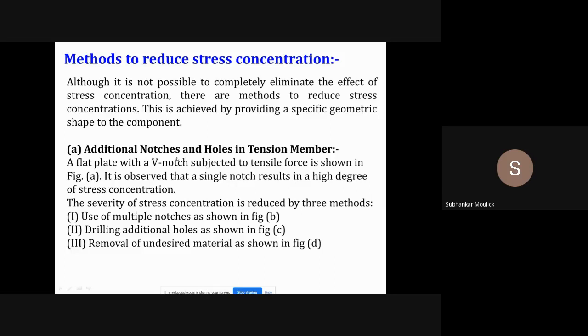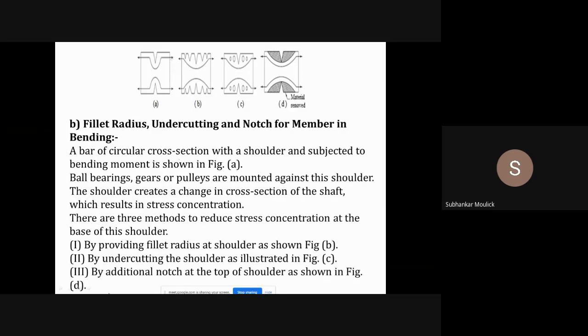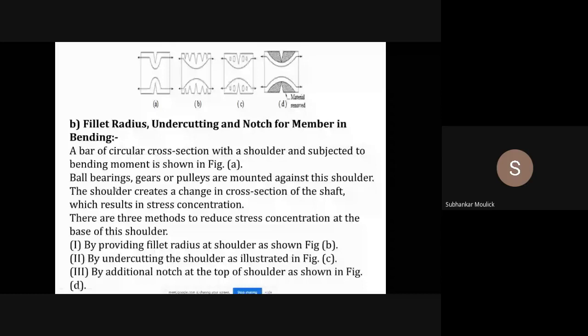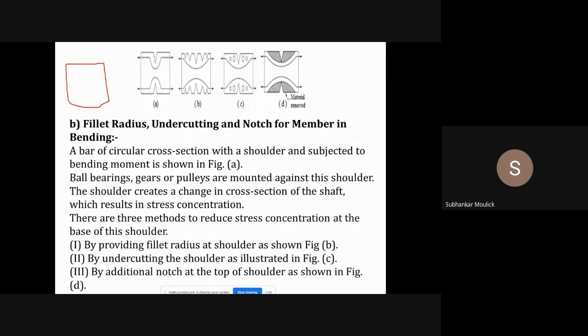For example, if you see this component, can you see the topmost figure? Yes, sir. What is the topmost figure? The topmost figure is nothing but a rectangular plate. In that rectangular plate, we have made a V notch, an identical V notch at both ends.